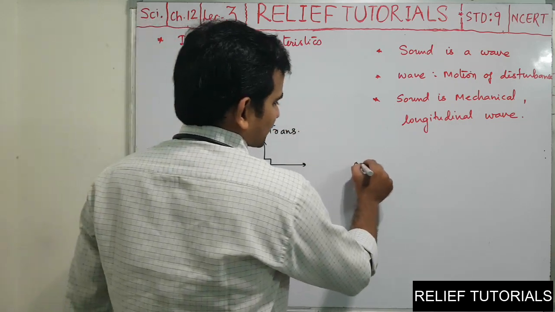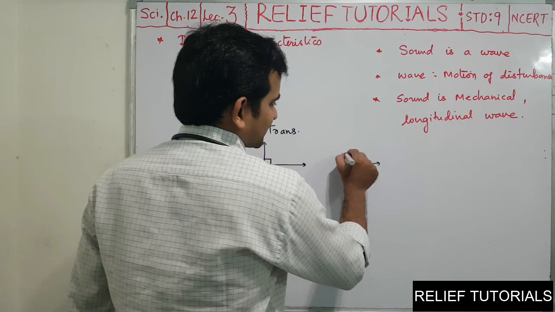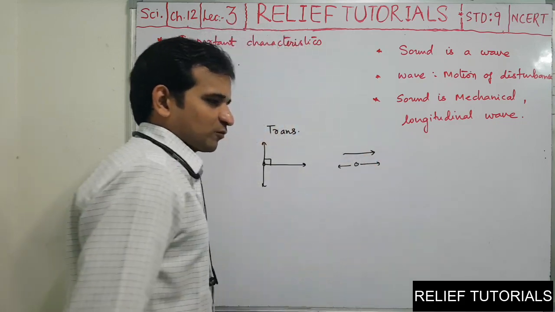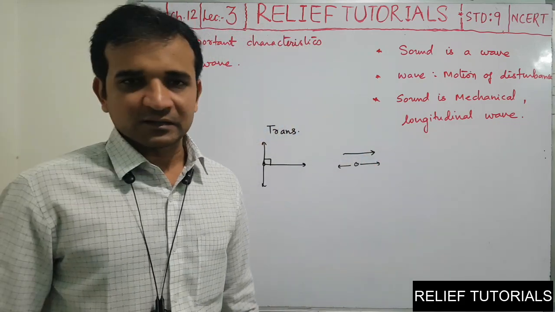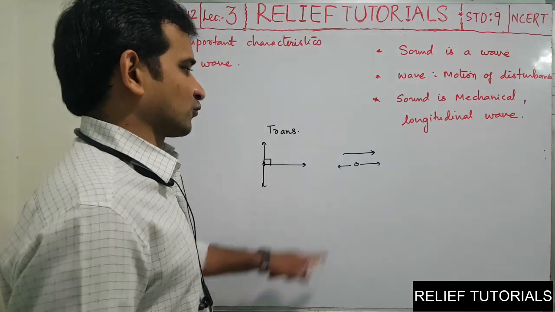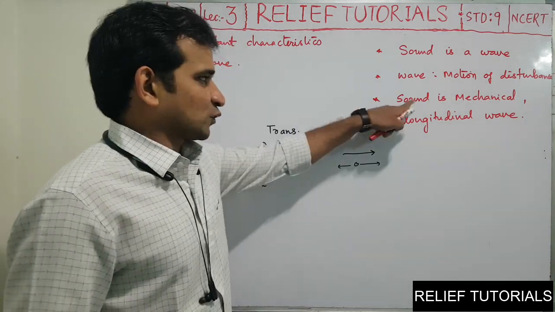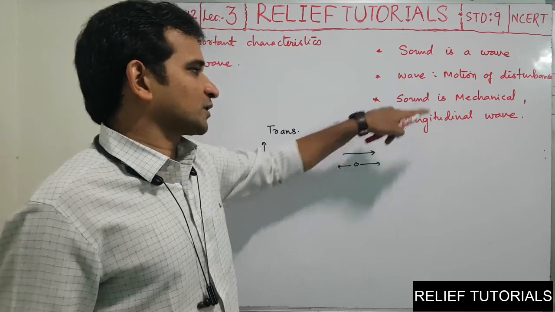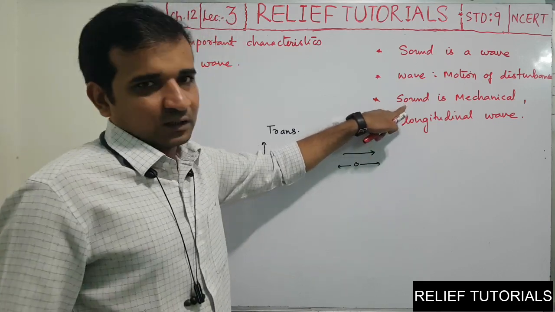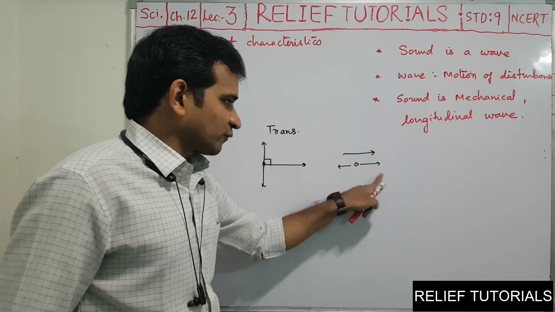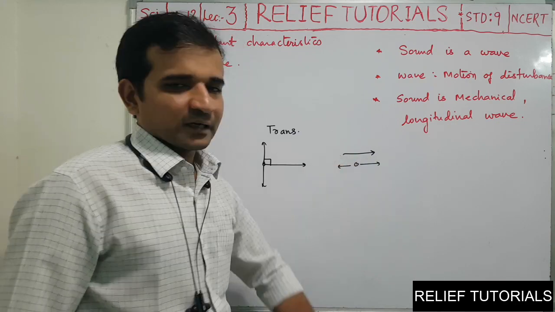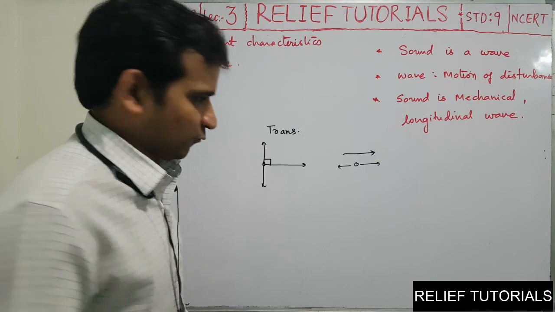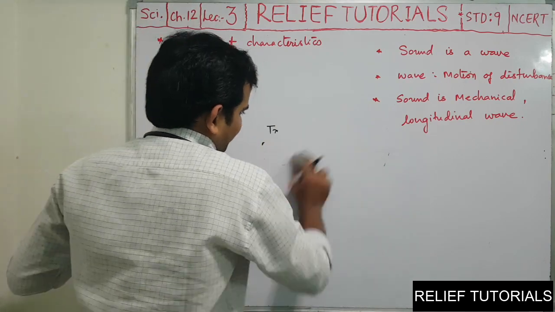And when the direction of oscillation of a particle is parallel to direction of propagation of a wave, then such type of waves are called longitudinal waves. So sound is mechanical, means sound always requires a medium for propagation, and in sound the direction of oscillation of a particle is parallel to direction of propagation of wave. This we have seen last time.